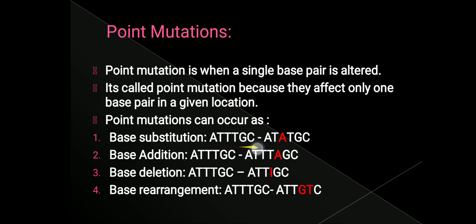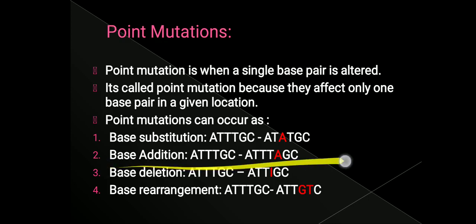Base substitution means that in a point mutation, one of the bases will be substituted with another base. Say for example, here ATTTGC is present. Instead of the second T, there is A. So this thymine is substituted by adenine. This is called base substitution, where one of the bases is substituted by another base. So that is why we call it base substitution.